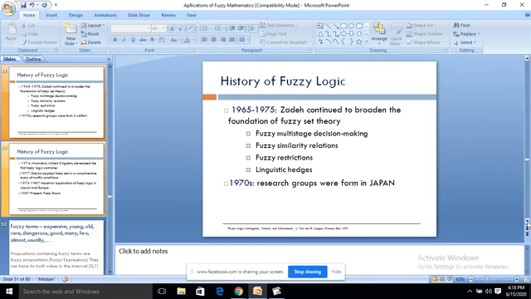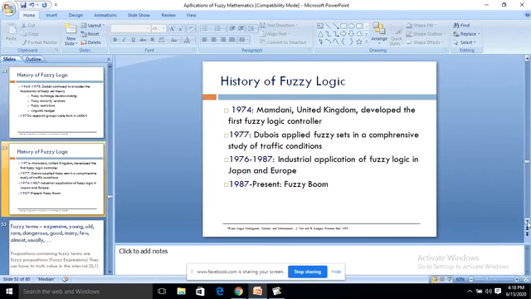In 1970, research groups were formed in Japan, and in 1974 they tried the first fuzzy logic controller. Dubois applied fuzzy sets in a comprehensive study on fuzzy traffic conditions, and the industrial applications of fuzzy logic in Japan and Europe happened in 1976 to 87. From 1987 to the present is the fuzzy boom. So still now we are continuing with the fuzzy concept.